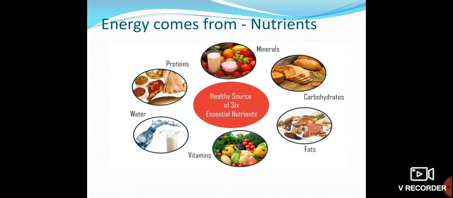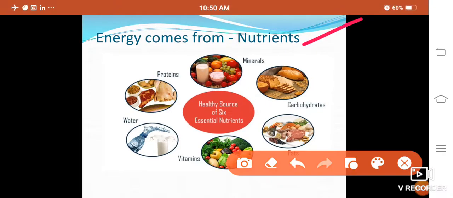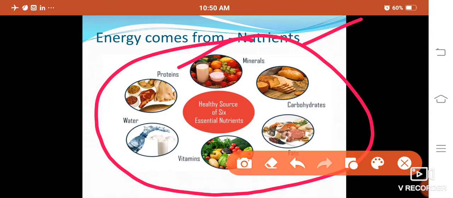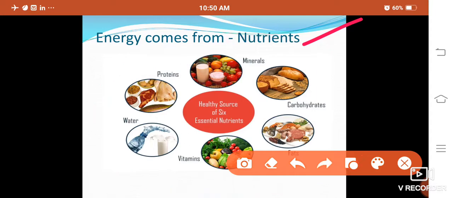Now from nutrition, what do we get? Nutrients. So here are some important nutrients. Six nutrients are given which are most important for human beings. First one is the carbohydrates. We can find carbohydrates mainly in wheat and rice.